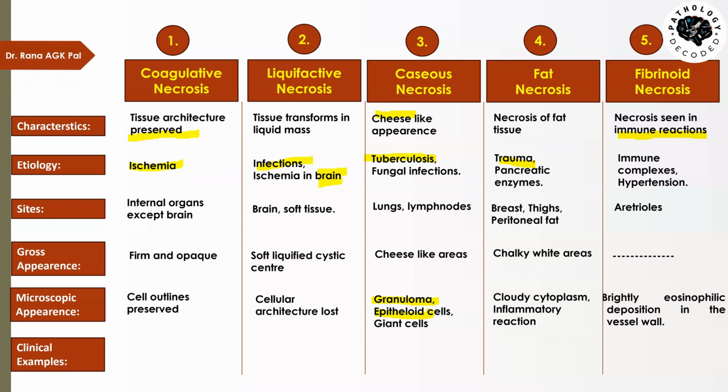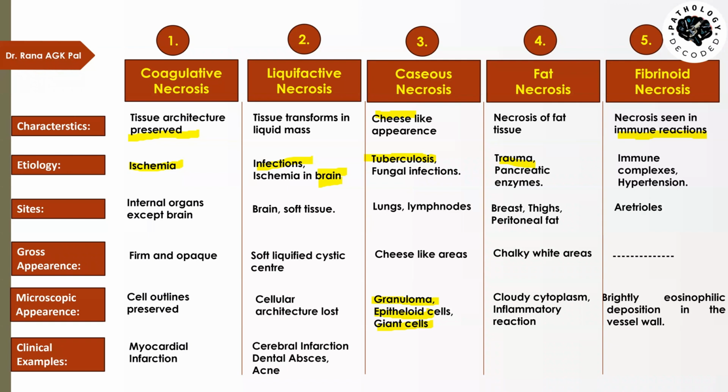And then we have giant cells, and the particular giant cells which we see in tuberculosis are known as Langhans type of giant cells. In fat necrosis, microscopically we see that the adipocytes have cloudy cytoplasm with a surrounding inflammatory reaction. In fibrinoid necrosis, we have bright eosinophilic fibrin-like depositions in the vessel wall. Clinical example: myocardial infarction in coagulative necrosis, and cerebral infarction, dental abscess or acne in liquefactive necrosis.